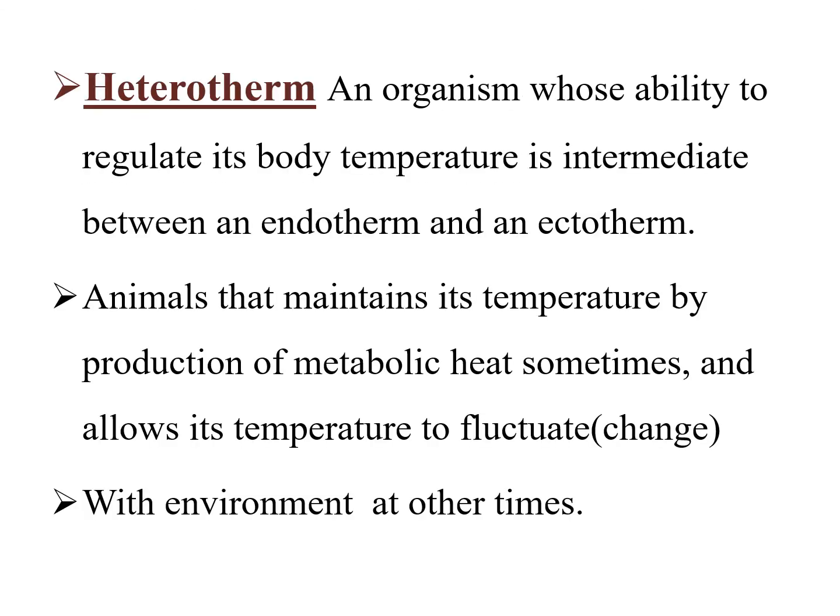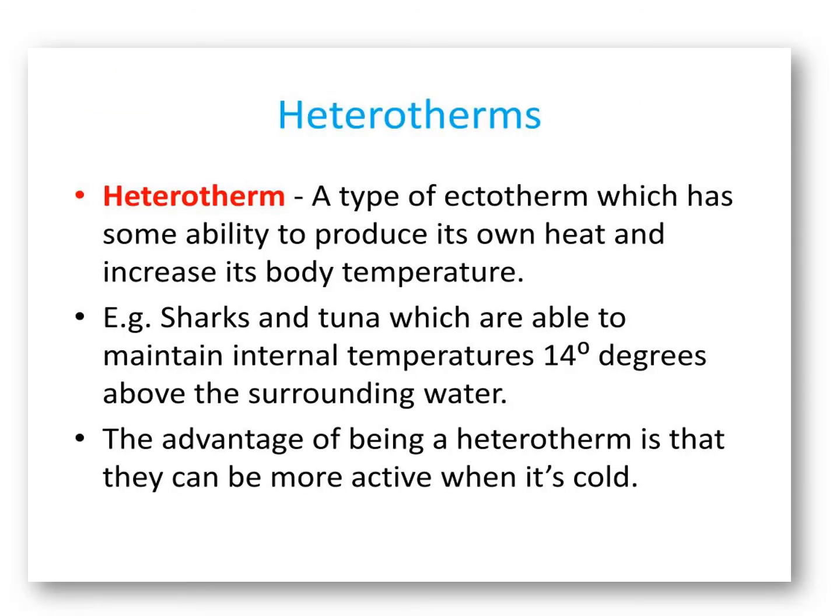Number 3 is heterotherms, organisms whose ability to regulate body temperature is intermediate between an endotherm and ectotherm. These animals maintain their body temperature by production of metabolic heat sometimes, and allow their temperature to fluctuate with the environment at other times. Heterotherms are a type of ectotherm which has some ability to produce its own heat and increase its body temperature. Examples are sharks and tuna, which are able to maintain an internal temperature 14 degrees above the surrounding water. The advantage of being a heterotherm is that they can be more active when it's cold.